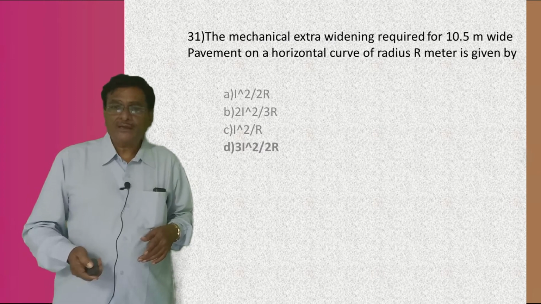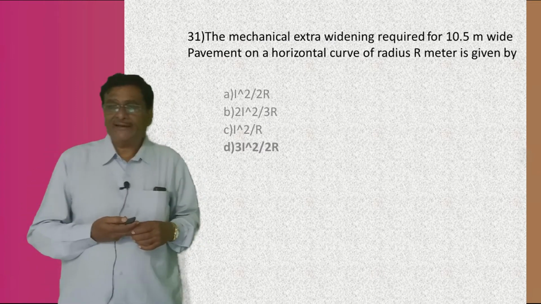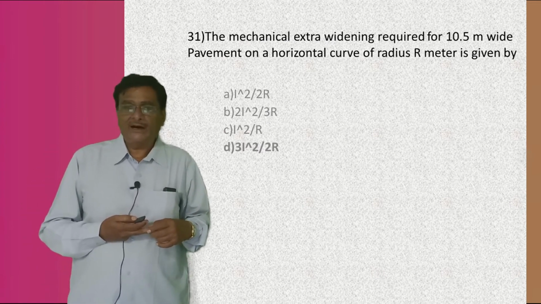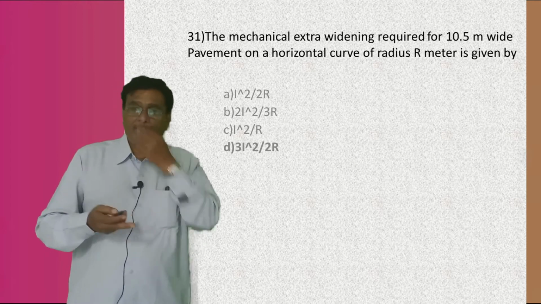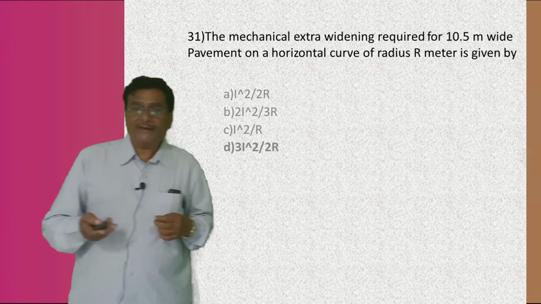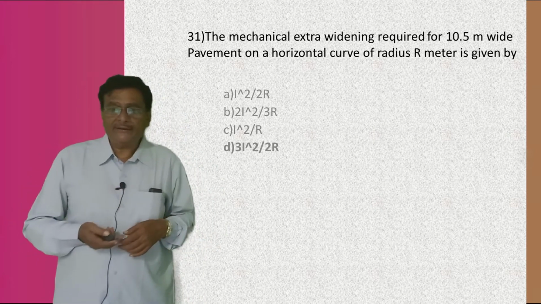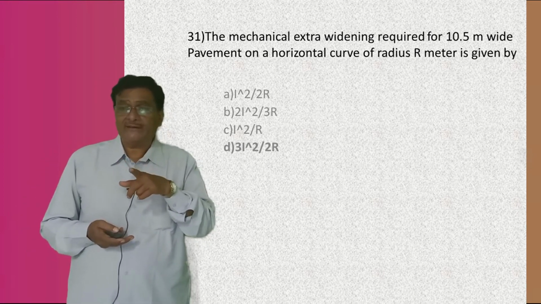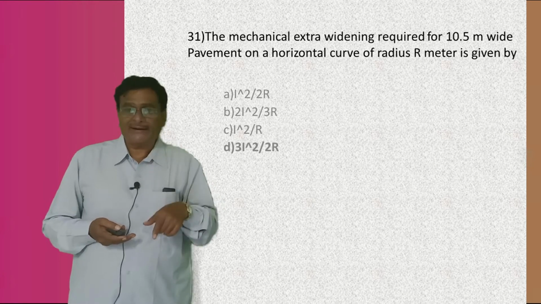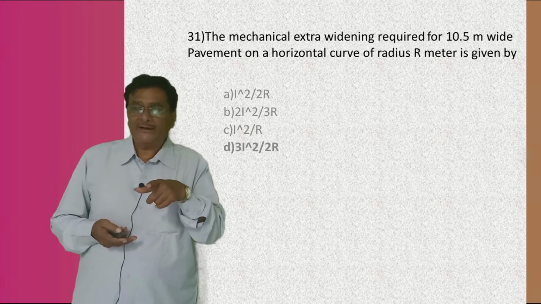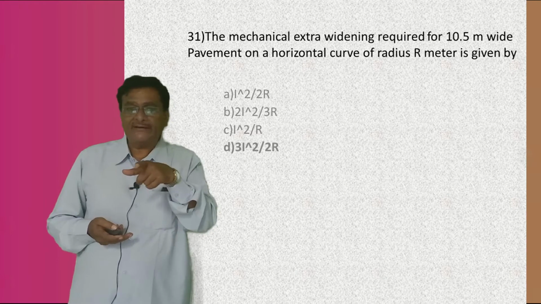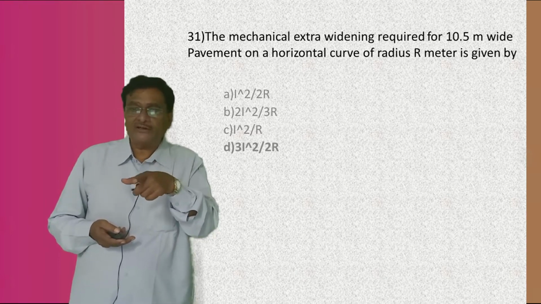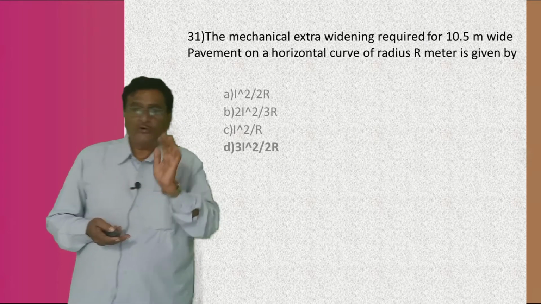Okay. Coming to the next, the mechanical extra widening required for a 10.5 meter wide pavement on a horizontal curve of radius R meter is given by. Okay. So again, it is NL square by 2R. Then here the number of lanes, again the mechanical extra widening for 10.5 meter wide pavement on a horizontal curve. Therefore, the 4 answers are there.